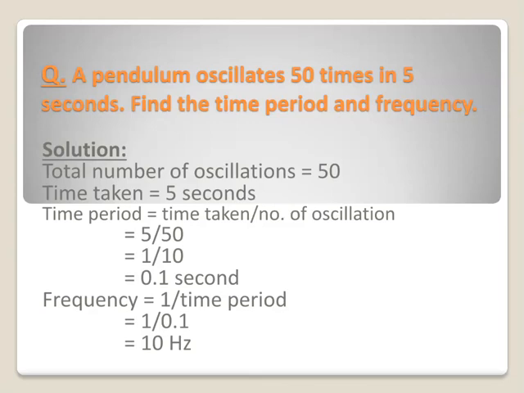Now you also have to find the frequency. We know the formula of frequency. Frequency is equal to 1 by time period, because frequency is the reciprocal of its time period. So 1 by 0.1. If you remove the decimal point, then frequency will be 10 Hz.